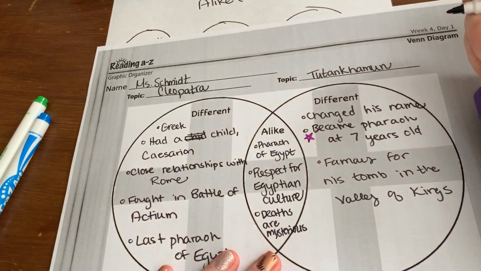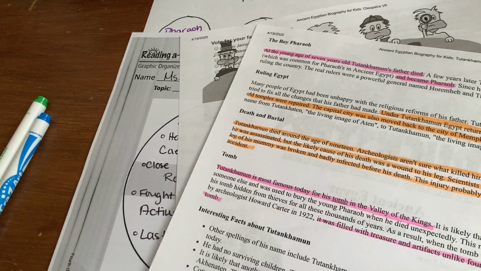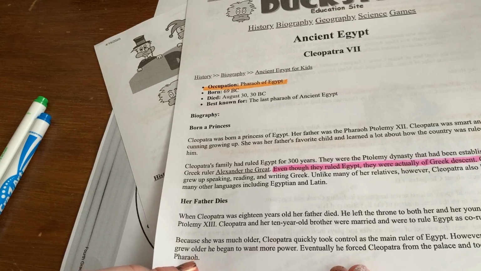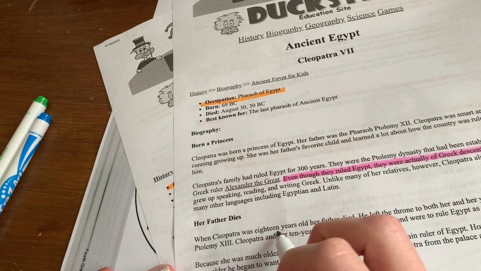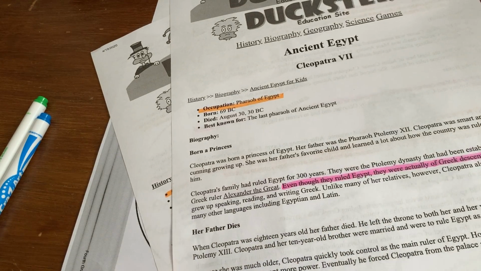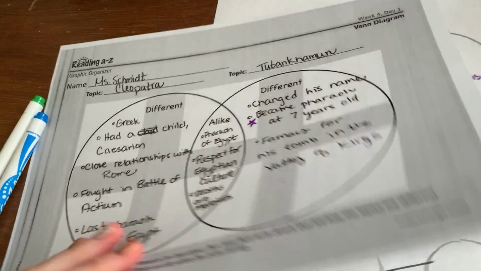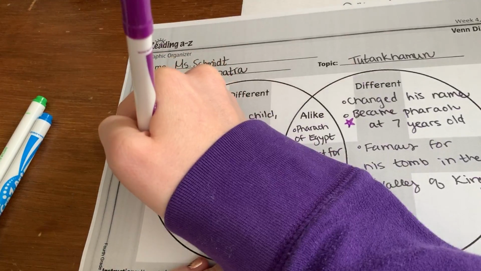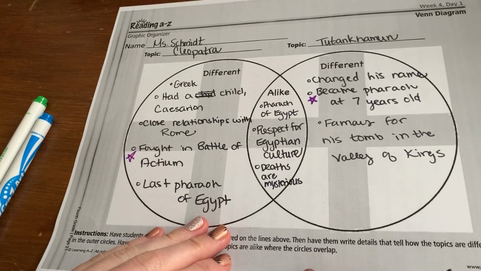Okay, sorry. So I can put, let's see, I think I'm going to talk about how it's different that he became a pharaoh at 7. So I'm going to have to look at. So he was 7. Let's see if there's anything in here about what age she became. Okay, so when she was 18 years old, her father died, and her 10-year-old brother were in charge, but she took charge because she was 18. Okay, so that, she was 18. Okay. Ooh, fighting in battles. Nothing about him fighting in battles.